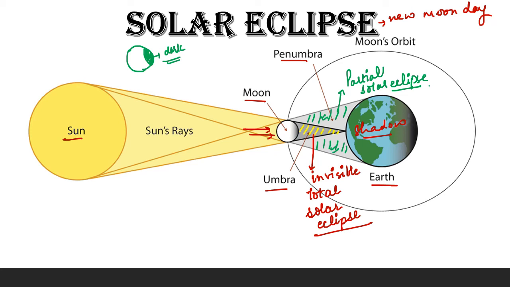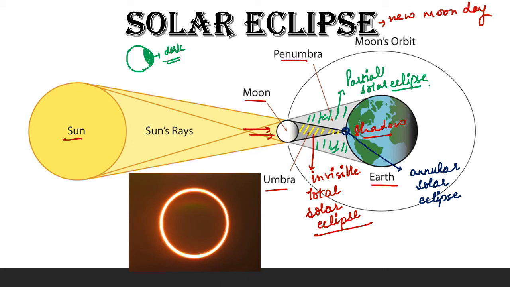For the part where the tip of the umbra falls, you can see here that the point where the tip of the umbra is falling, that region on the earth will witness an annular solar eclipse. In annular solar eclipse, the sun looks like a ring of fire. It is also called a diamond ring, meaning only the outer rim of the sun, which is called the corona, will be visible, while the rest of the sun will be completely obstructed by the moon.